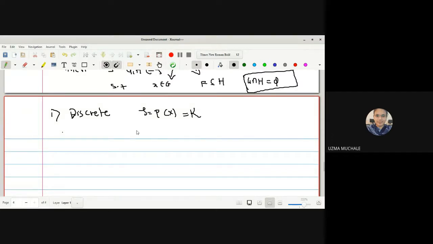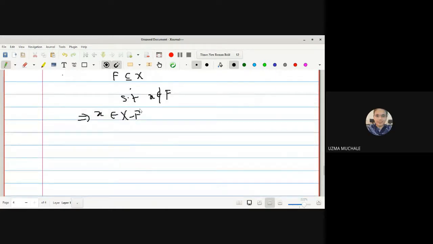As we are saying that every subset is closed as well as open, let F be any closed subset of X, and consider one point X which does not belong to F. So obviously X belongs to the complement of that set. If F is a closed set, its complement must be an open set. In our topology, a discrete topological space, all the sets are open as well as closed.